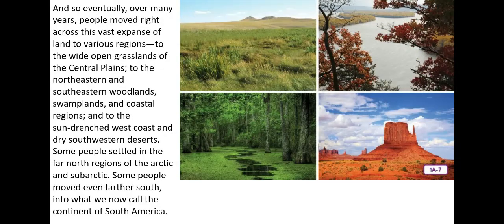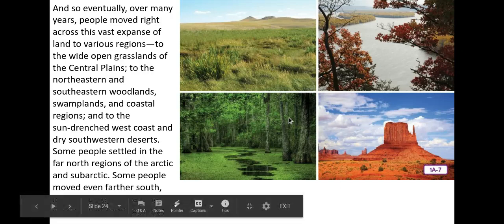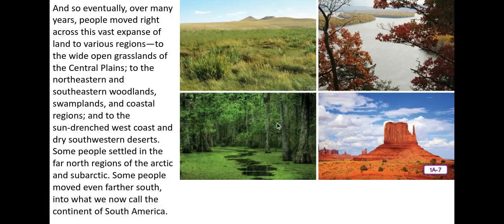Probably. And so eventually, over many years, people moved right across this vast expanse of land to various regions, to the wide open grasslands of the Central Plains, to the northeastern and southeastern woodlands, swamplands, and coastal regions, and to the sun-drenched west coast and dry southwestern deserts. Some people settled in the far north regions of the Arctic and subarctic. Some people moved even farther south into what we now call the continent of South America. Look at these photographs. See how these different habitats where people settled are very different.